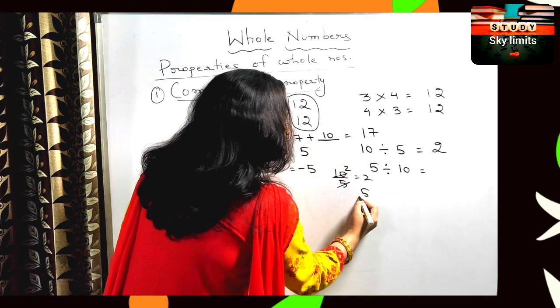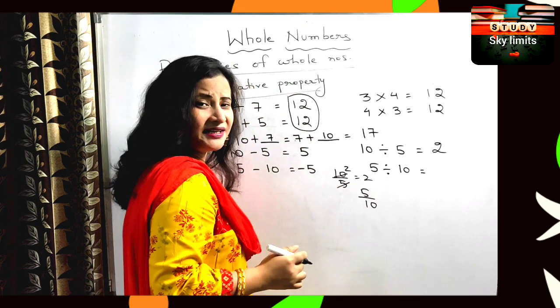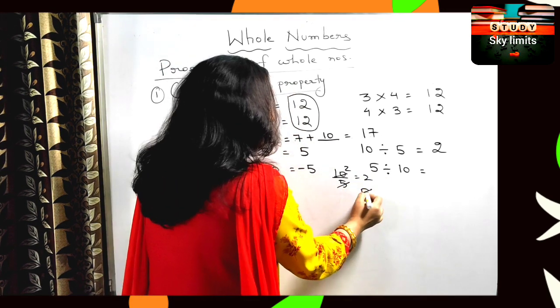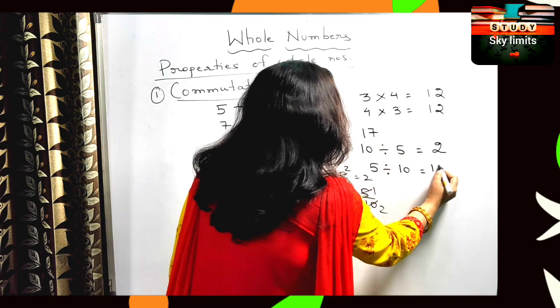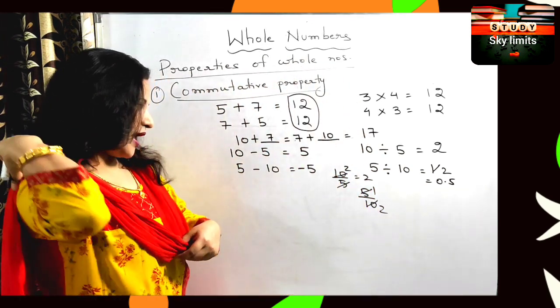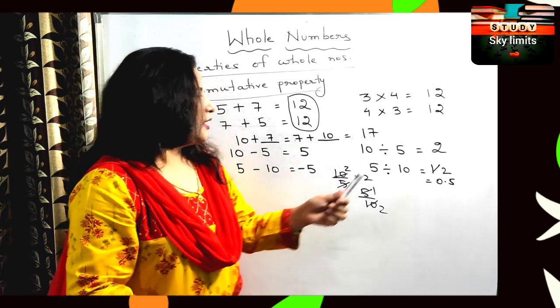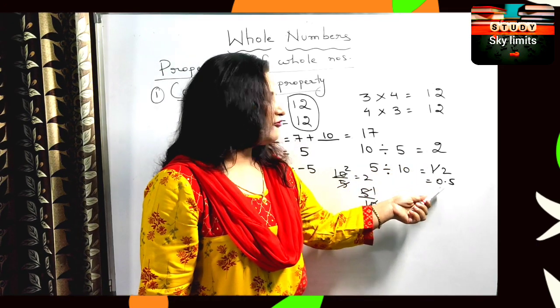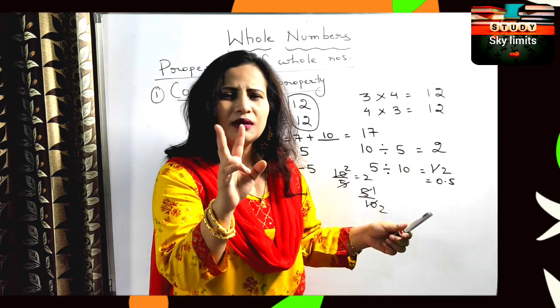But what does 5 by 10 mean? 5 is the dividend here, not 10. So it will be 1 by 2 or 0.5. And 2 is not the same as half or 0.5. 2 is a whole number.